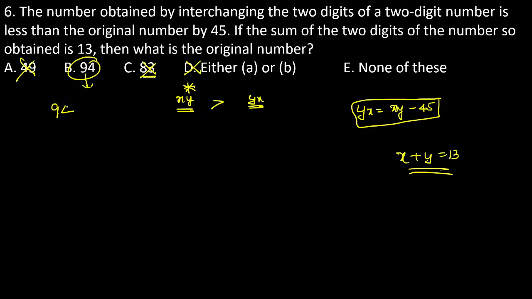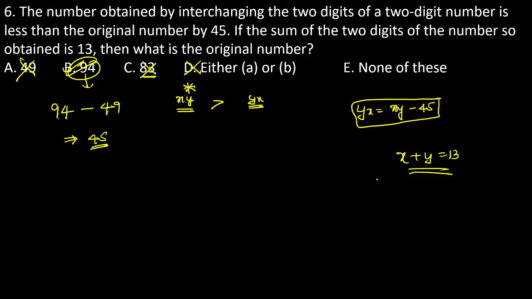So 94, 9 plus 4 is equal to 13. It satisfies the condition, and the reversed number is 49. Then find the difference: the result is 45. So definitely I can choose option B. Clear? The option is B. So the answer is 94.